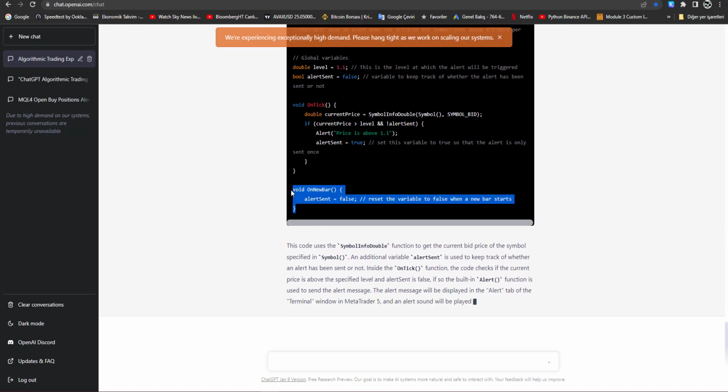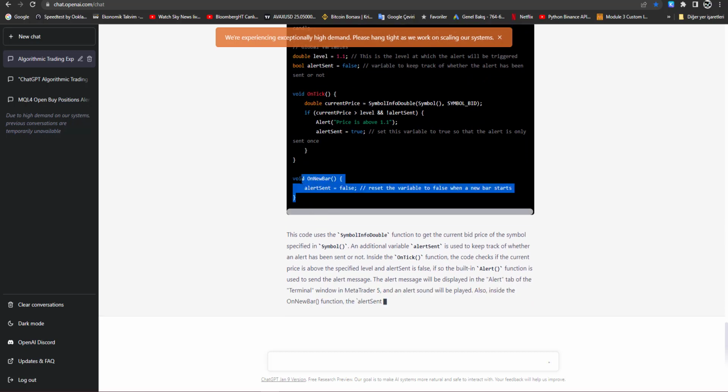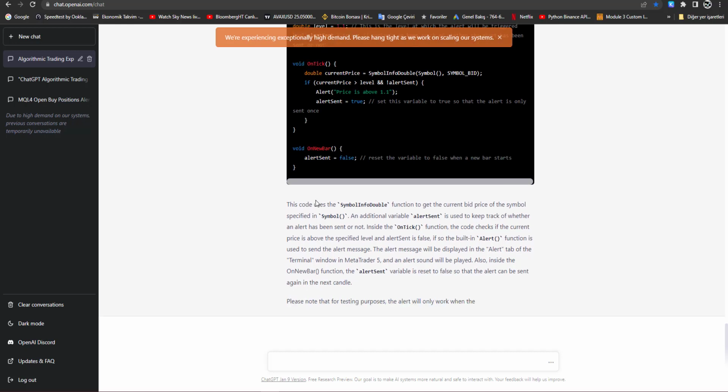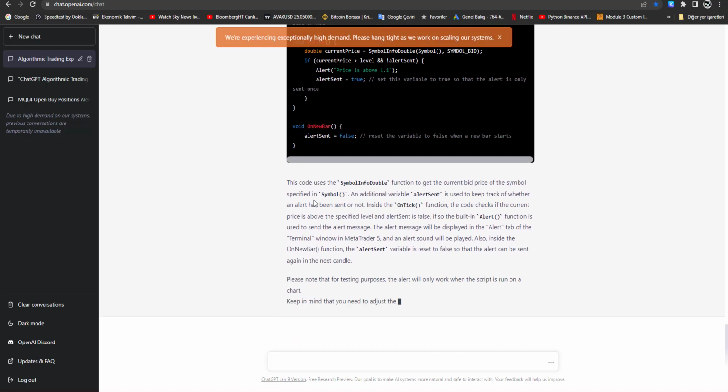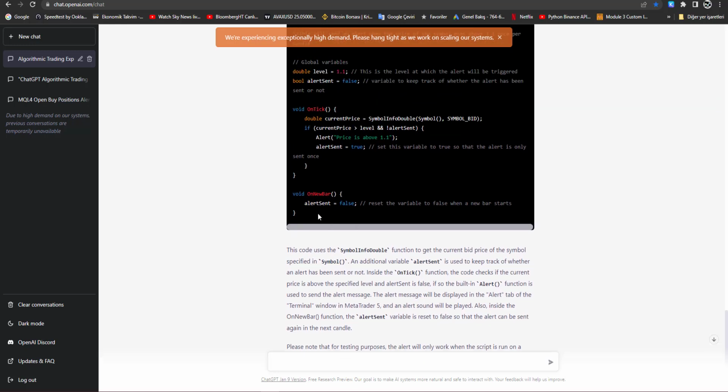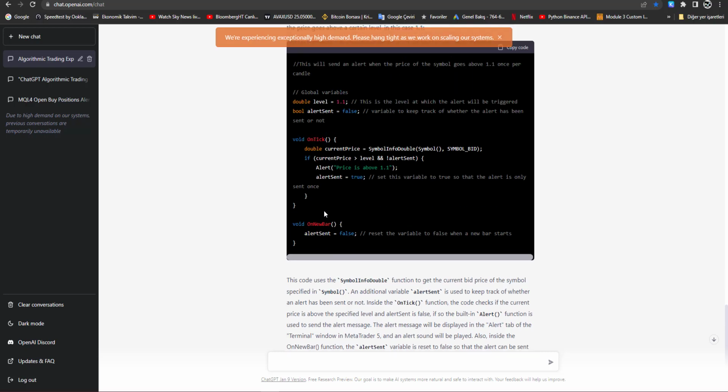I usually don't use this OnNewBar function. I use static data types to detect when new bars come in and so on. But after this video, I am going to use this function more. I told you I haven't used this OnNewBar function yet. Let's see if it works just fine.